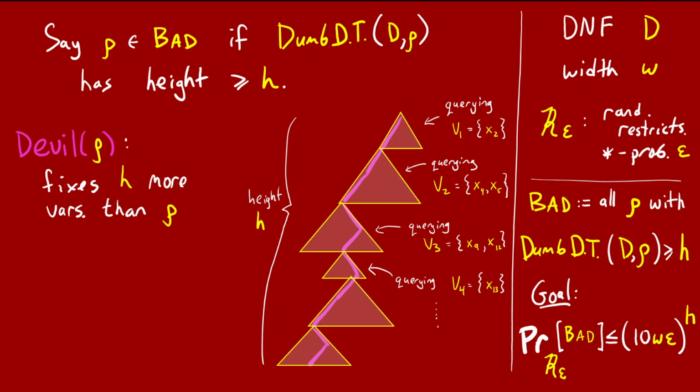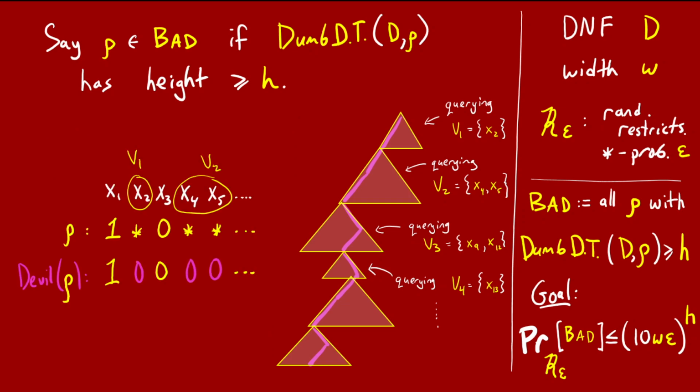Just to clarify this example, the restrictions row and devil of row might look like this. Moving on, based on these settings of v1 and v2, the dumb decision tree queries another block of variables, v3. In this example, x9 and x12. Here, the devil sets the first one to 1 and the second to 0, etc.